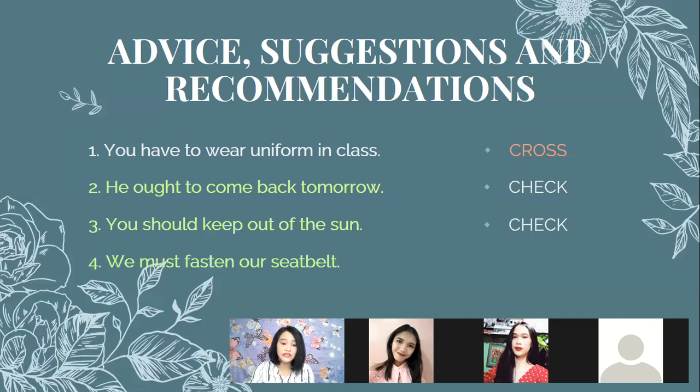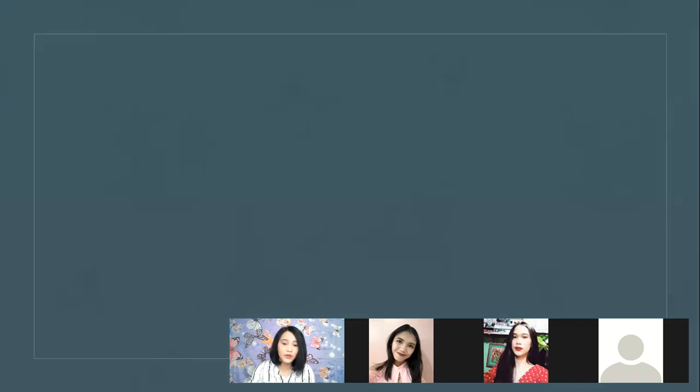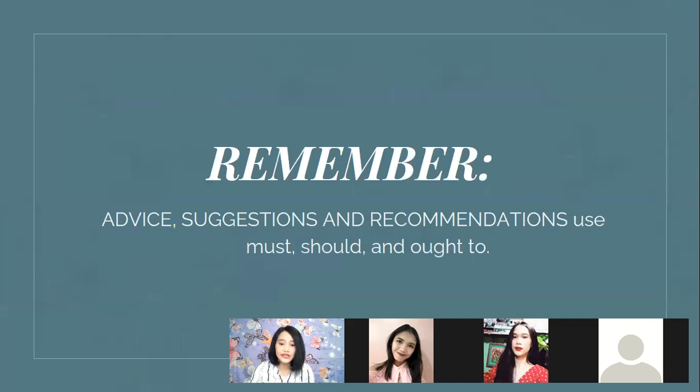Number four, we must fasten our seatbelt. Check, ma'am. Okay, that's right. Because it is a type of advice in which it is necessary according to the speaker. Now, remember, advice, suggestions, and recommendations use must, should, and ought to. So you can choose whatever you want to use.